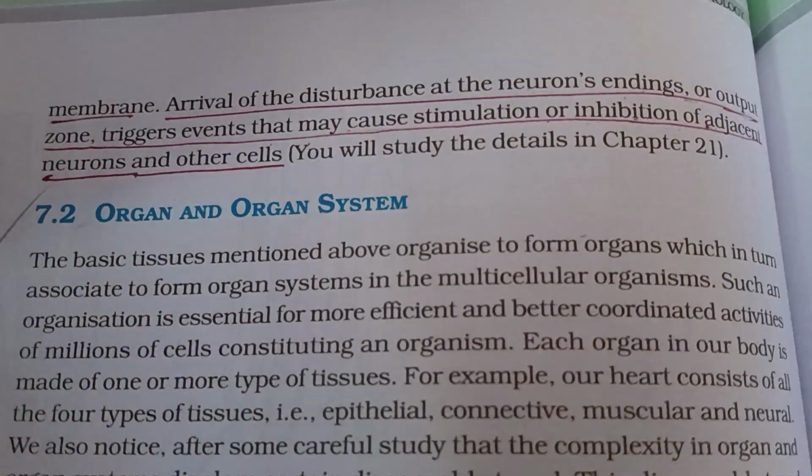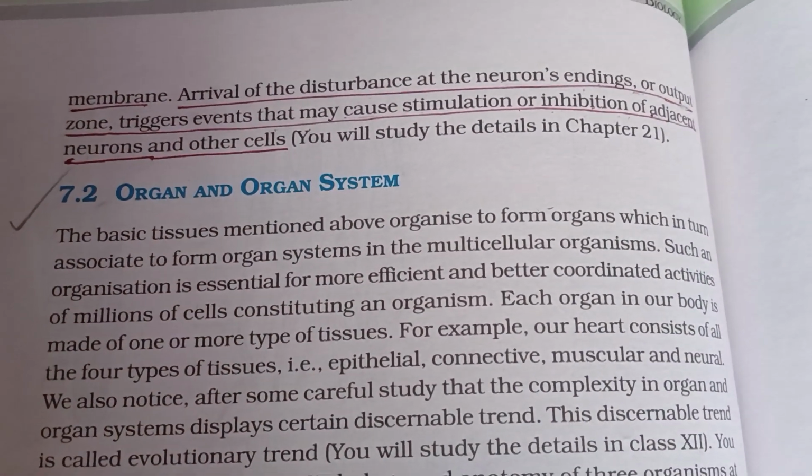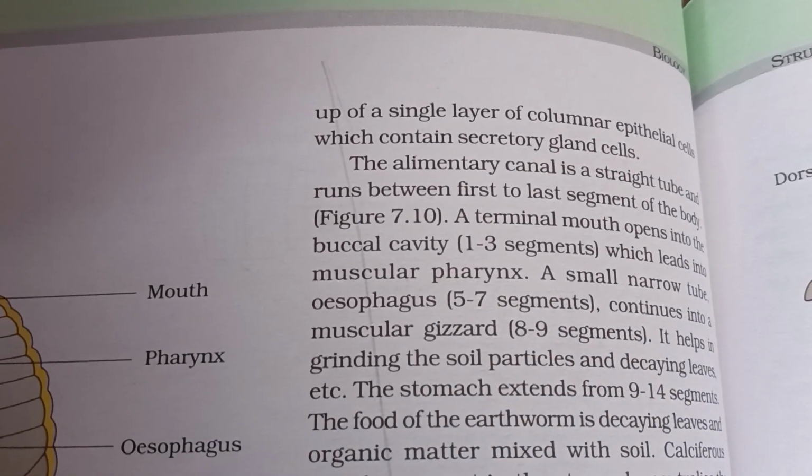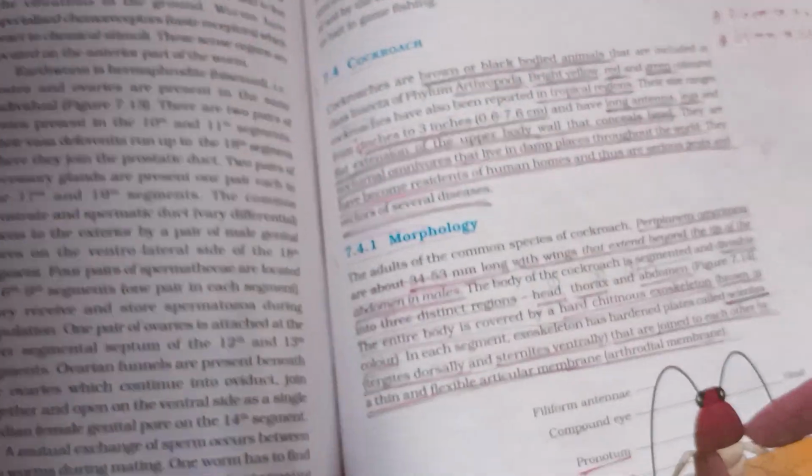So this was all about structural organization in animals. Next we will study about cockroach and then frog, and then this chapter will get completed.